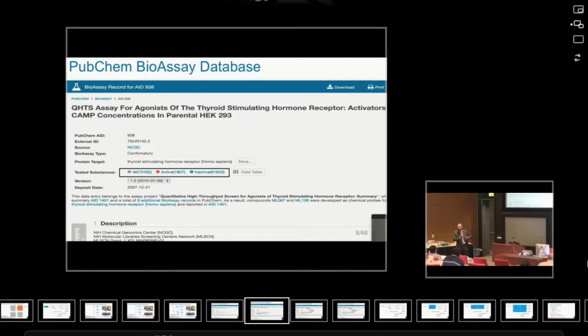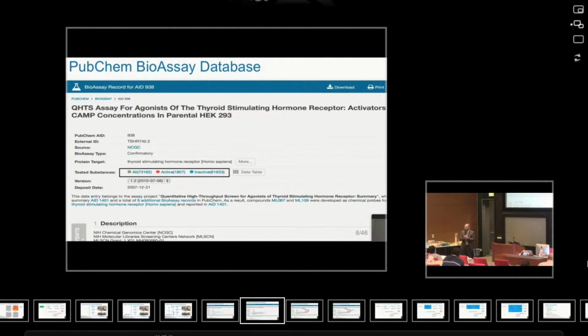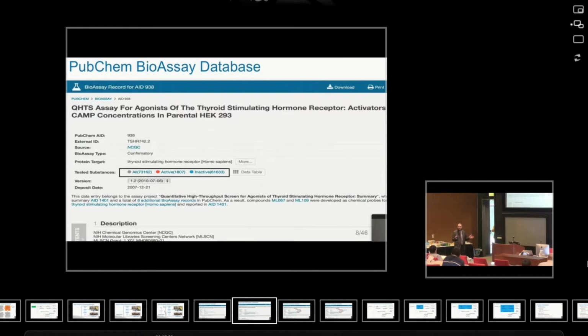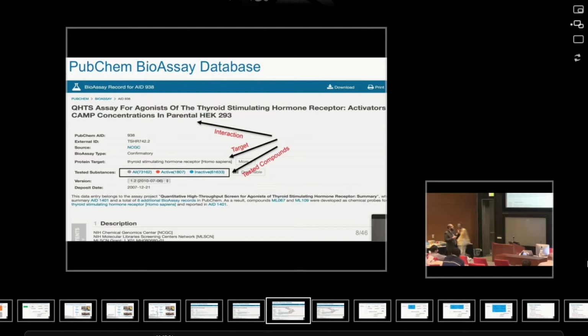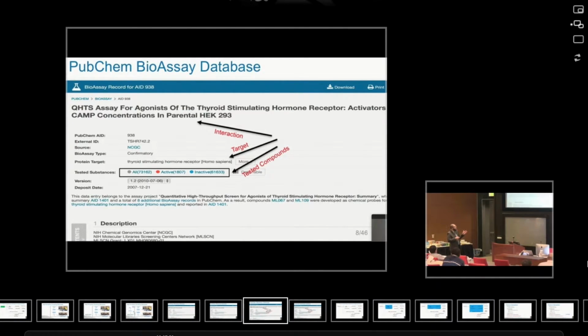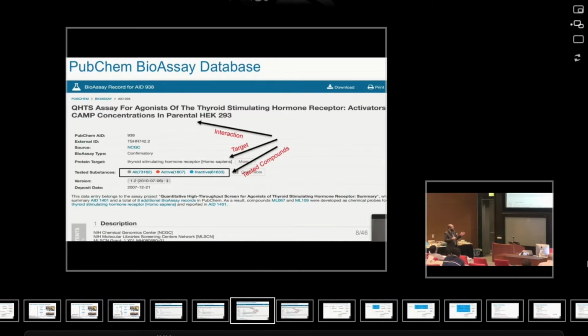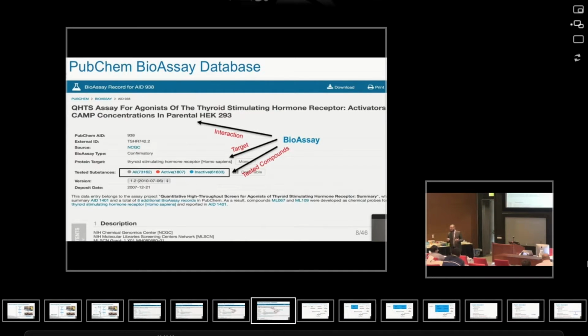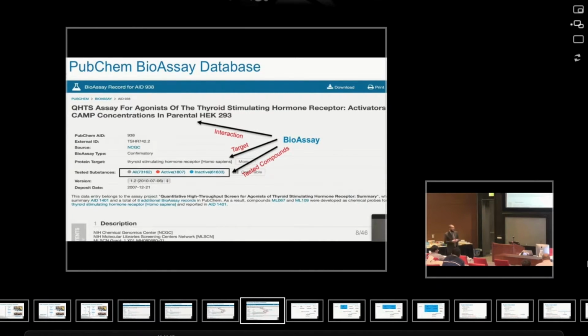So they report for us the actual compounds that were found to be active or inactive in this single experiment. When we're talking about a specific interaction, one target protein, and a set of reported and tested compounds, this is what we call a bioassay. And this is, of course, a rich type of data that we can exploit to build a model or machine learning method.